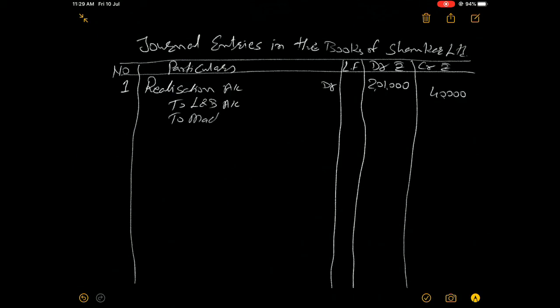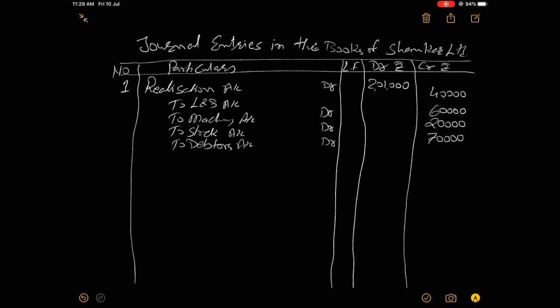to machinery account debit 60,000, to stock account debit 20,000, to debtors account debit 70,000, to cash account debit 11,000, right?